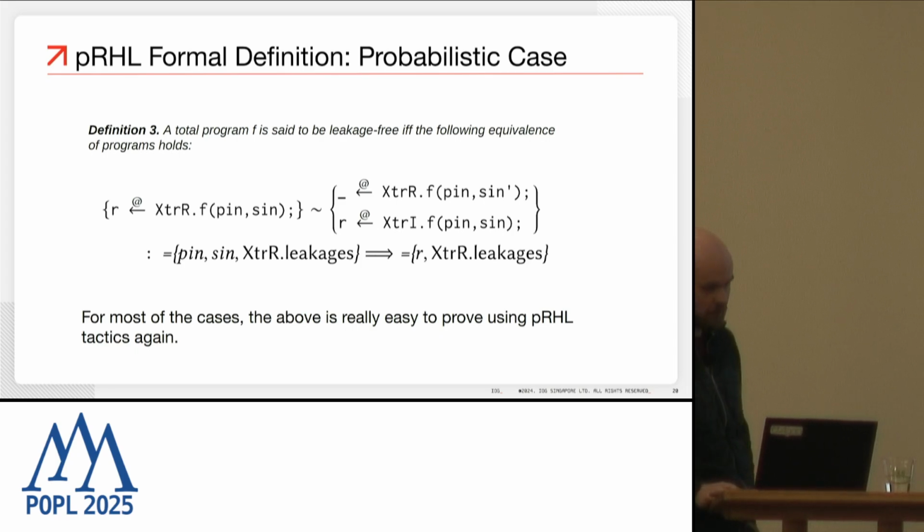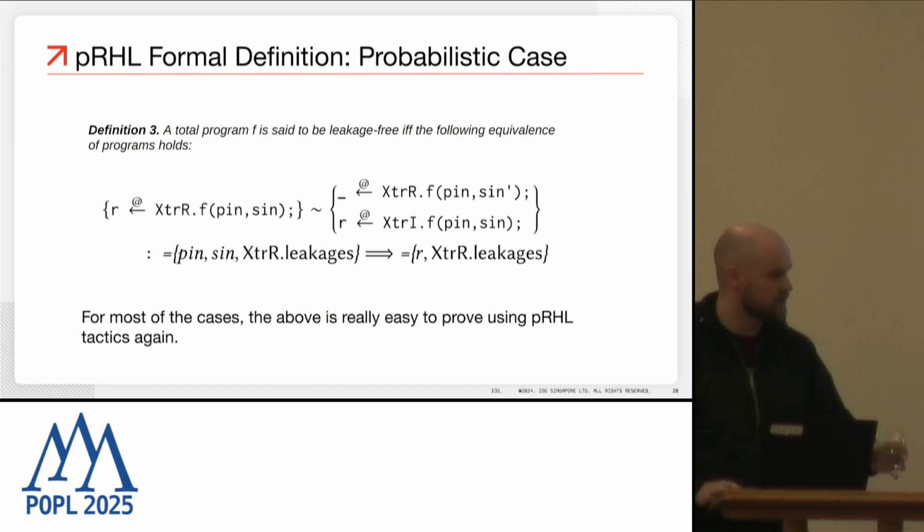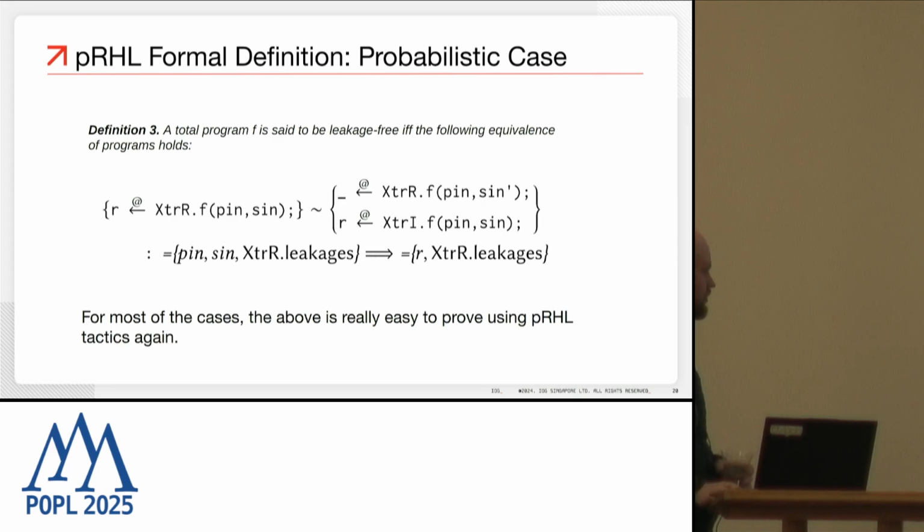The good thing about the number 3 is that, again, we restored the structure of the programs. It's going to be easy to prove by just simulation tactics provided by EasyCrypt. So we are in a good shape.